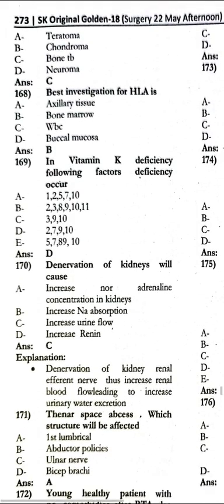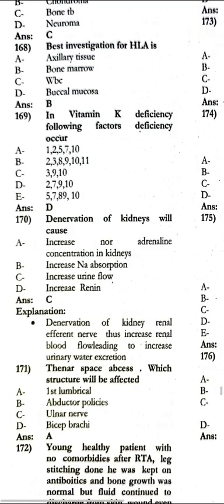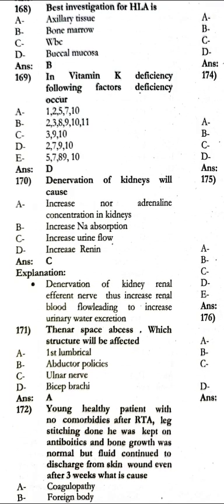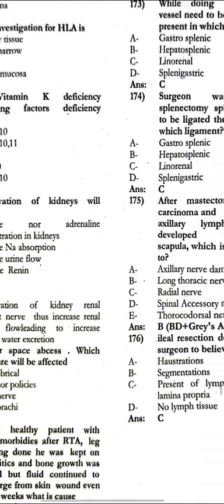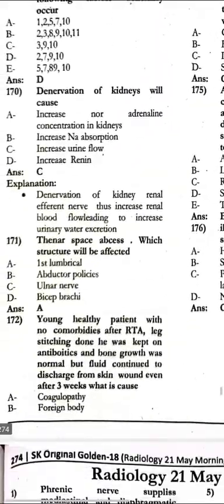The denervation of the kidneys will cause increased urine flow. In a thenar space abscess, which structure will be affected? There is the first lumbrical. The young healthy patient with no comorbidity, after arterial stitching was done, was kept on antibiotics and bone growth was normal, but fluid continued to discharge from the skin wound after 3 weeks. The cause would be a foreign body.